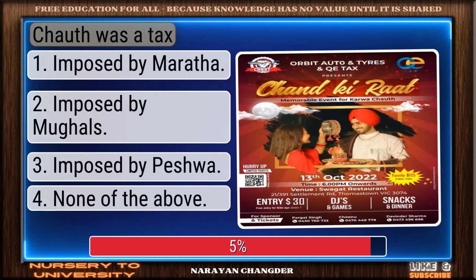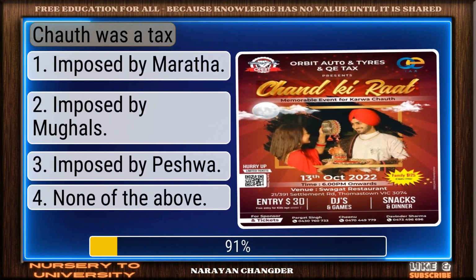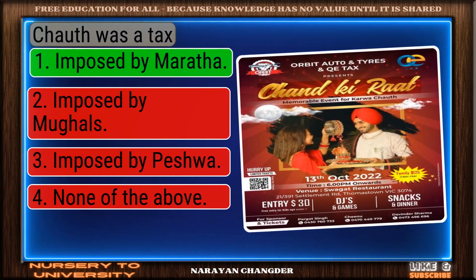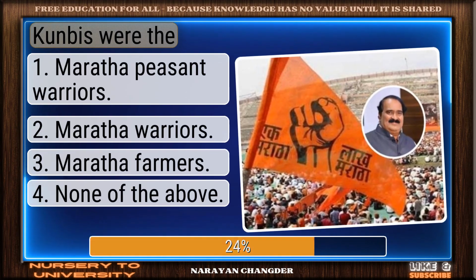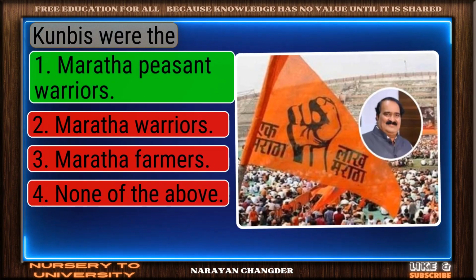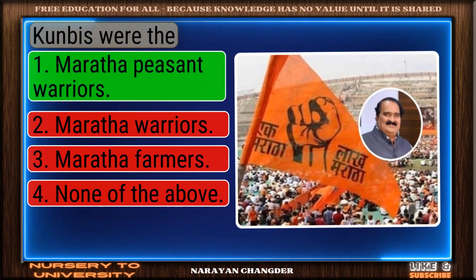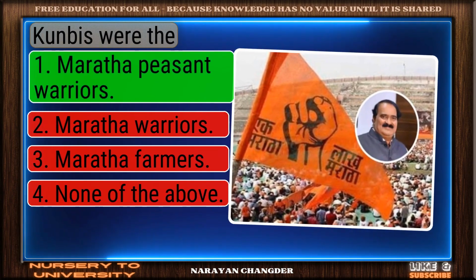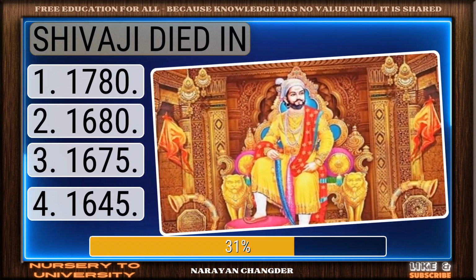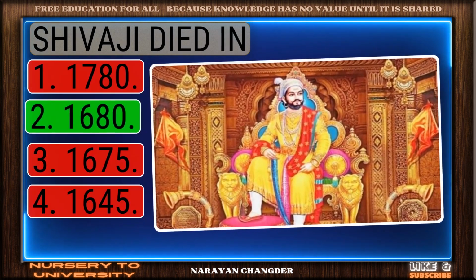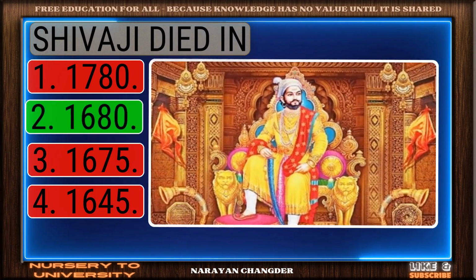Chauth was a tax. You chose imposed by Marathas, and it is correct. Kunbis were the. Nice work. You chose Maratha peasant warriors, and it is correct. Shivaji died in. Well done. 1680 is the right choice.